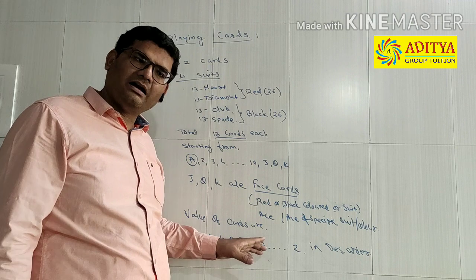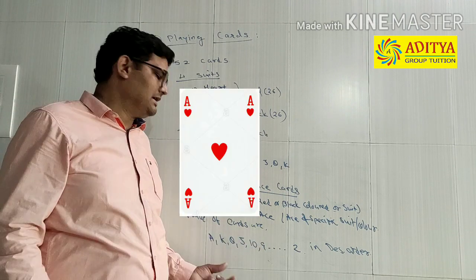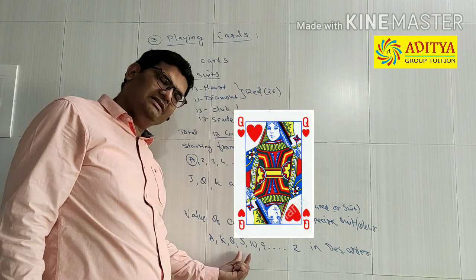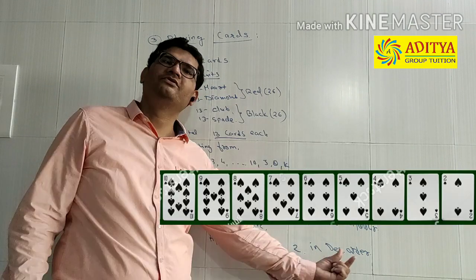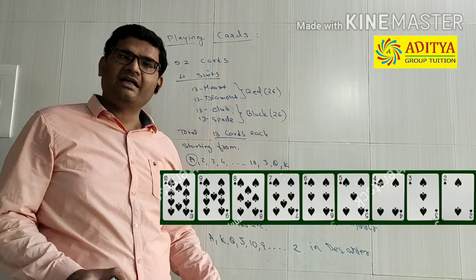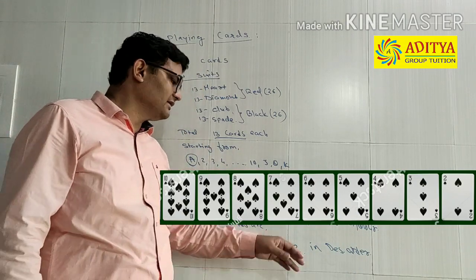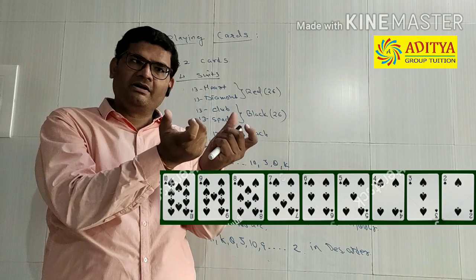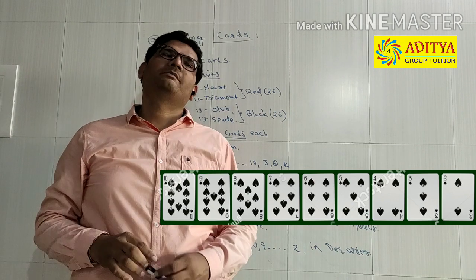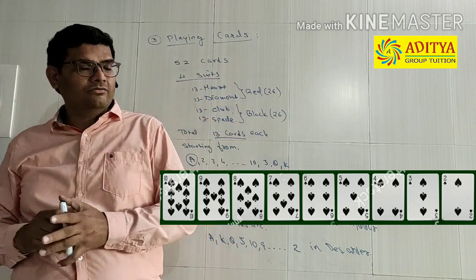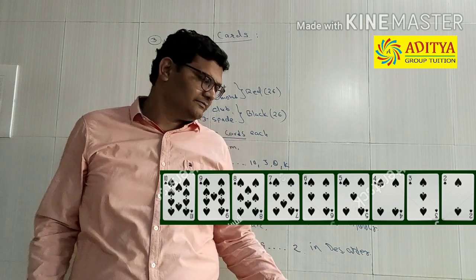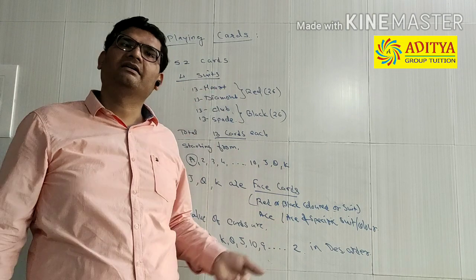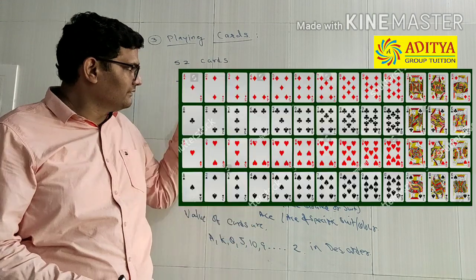The values of the cards are like this: ace has the highest value, then king is next, then queen, jack, 10, 9, down to 2. The card 2 has the lowest value. Why am I saying all this? Because it may be asked to you: if one card is selected from a deck of 52 cards, find the probability that the selected card has the highest value or the lowest value, that is 2. Any kind of sum can be tackled using this data. All the cards are given here.